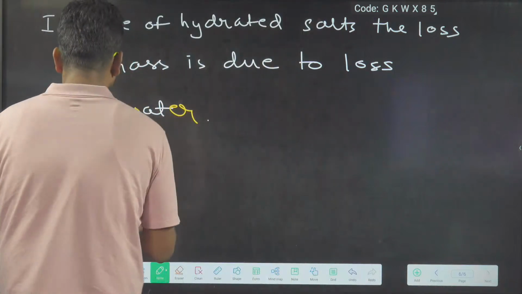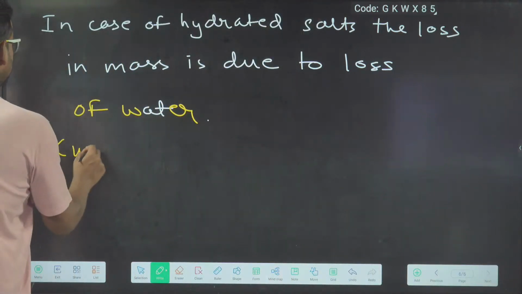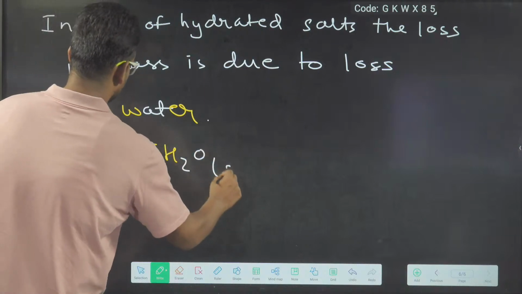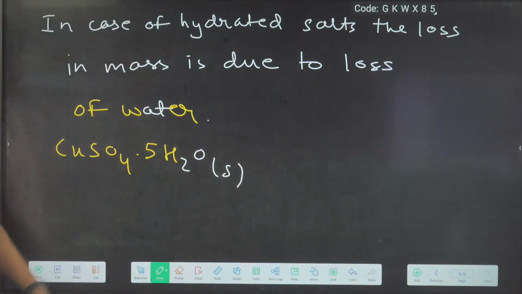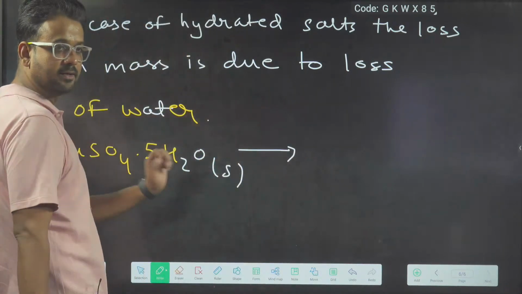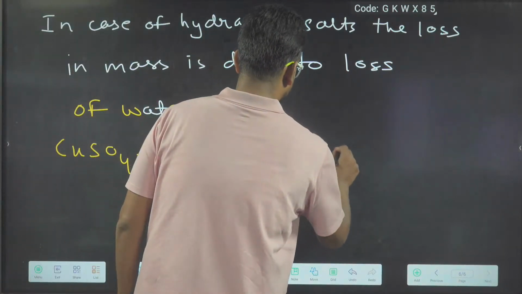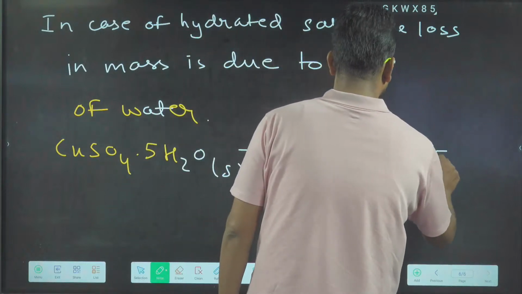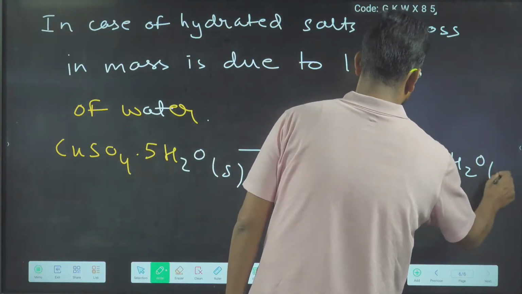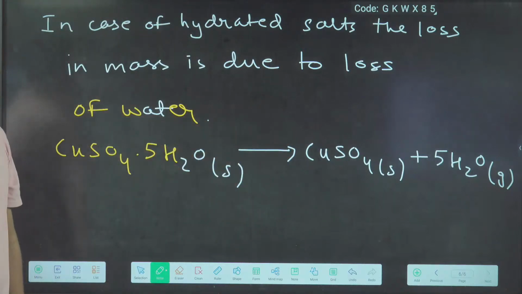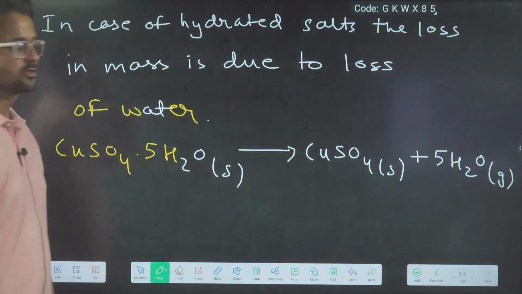For example, CuSO4.5H2O solid is called a hydrated salt wherever .H2O is present. If you heat it, it will form CuSO4 solid plus 5H2O gas. Because this water is removed, there will be a loss in mass.